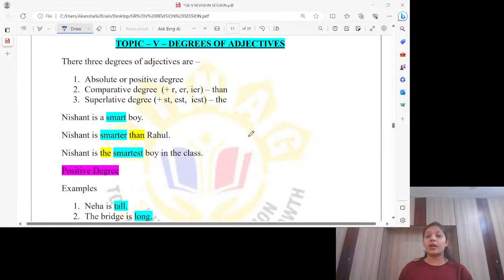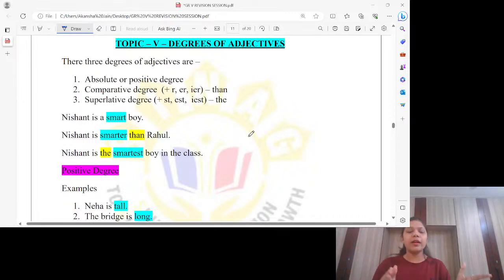Comparative means when we are comparing. Comparing means when we compare from one only. And superlative means, have you ever heard that one, super se bhi upar? उससे ऊपर तो कुछ है ही नहीं. So what is superlative? The best. Okay. So let's see here with the help of examples. Nishant is a smart boy. Normal adjective, positive degree.